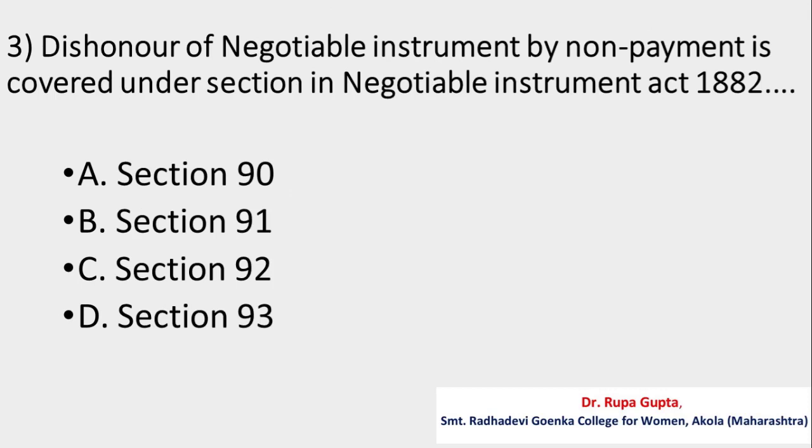Question number 3. Dishonor of negotiable instrument by non-payment is covered under section dash in Negotiable Instrument Act 1881. Your options are A, Section 90, B, Section 91, C, Section 92, D, Section 93. And the correct answer is C, Section 92.